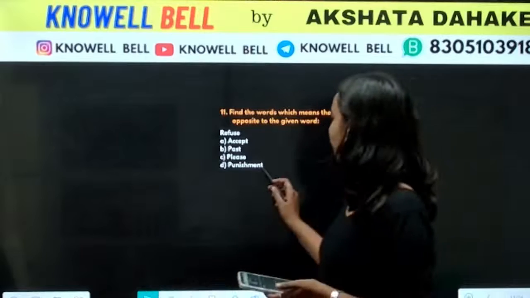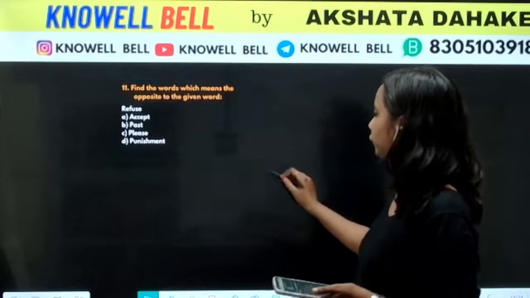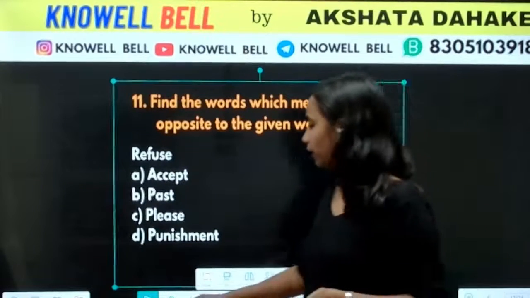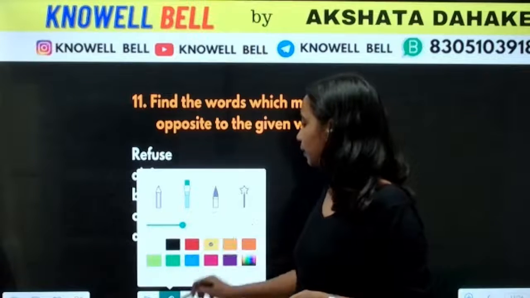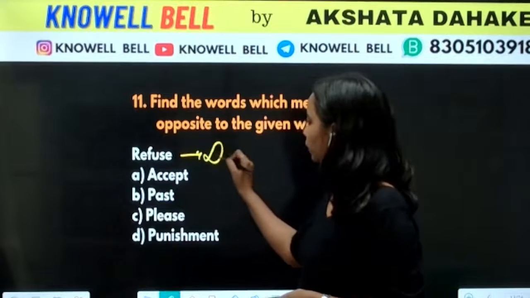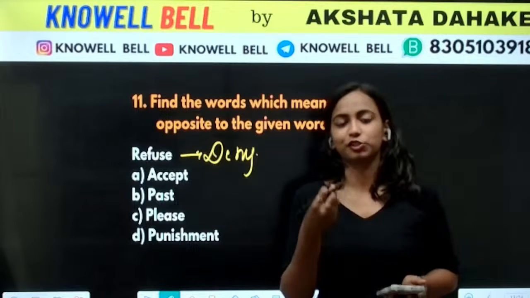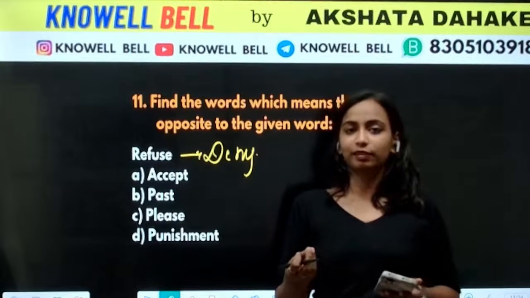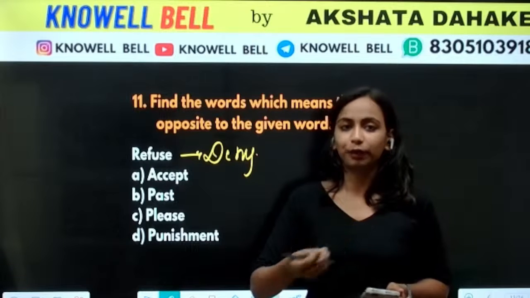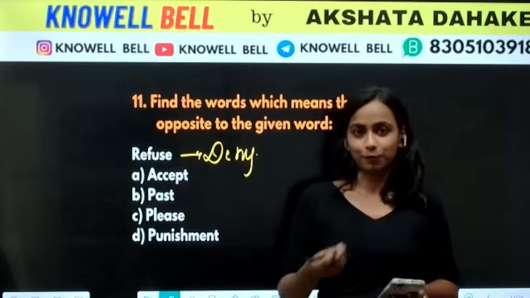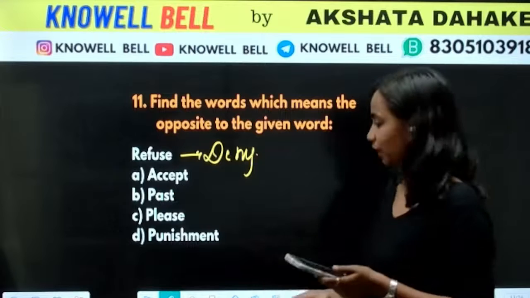Next question is question number 11. Find the opposite word for refuse. To refuse something, to deny something. Refuse का मतलब क्या होता है? To refuse means to deny. You have to tell the antonym. Refuse means to deny, किसी चीज को मना करना. Like sometimes your parent refuse you to go and play with your friends. They deny you. So किसी चीज को मना करना, that is refuse करना. Okay.